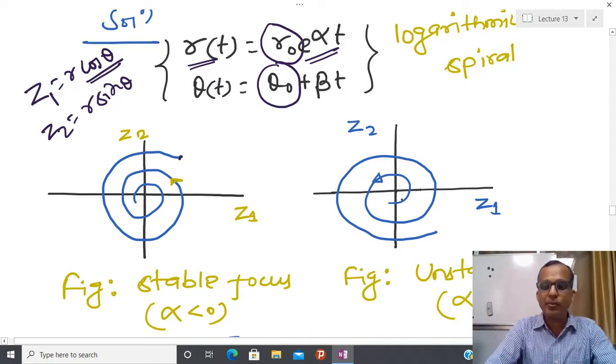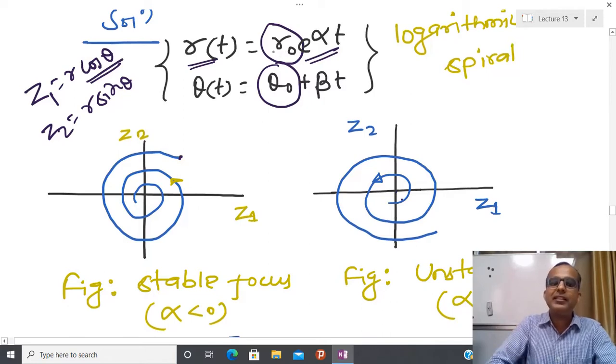Now I have another situation. Suppose I have alpha equal to 0. So if alpha equal to 0, then e power alpha t equal to 1. So r(t) equal to r0, and r0 is decided by z1 0 and z2 0, and z1 0 and z2 0 are decided by x1 0 and x2 0.